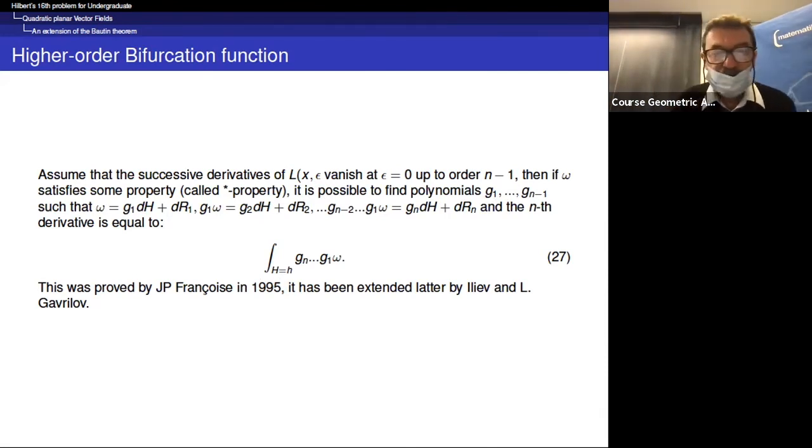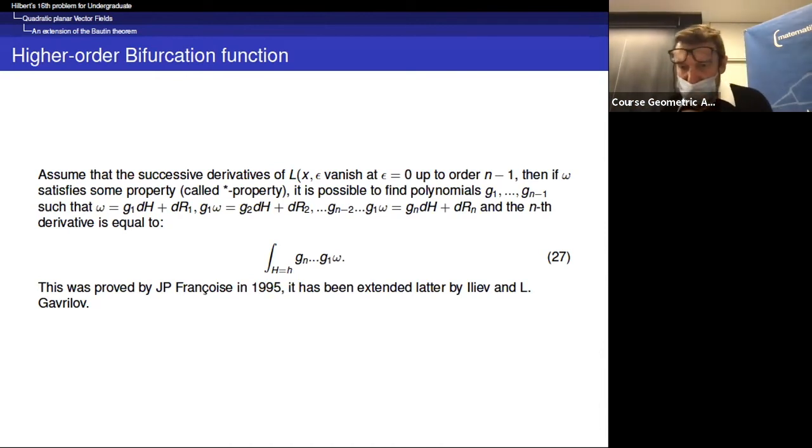And actually, rather immediately, Iliev gave a lot of examples, and in particular, he studied the full perturbations of the harmonic oscillator. It's very nice using this technique.